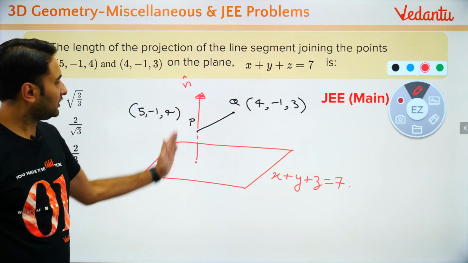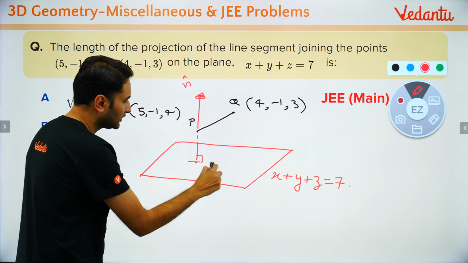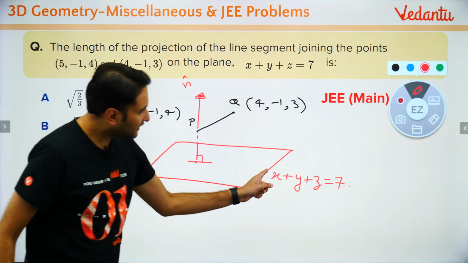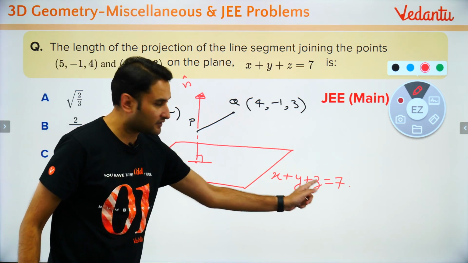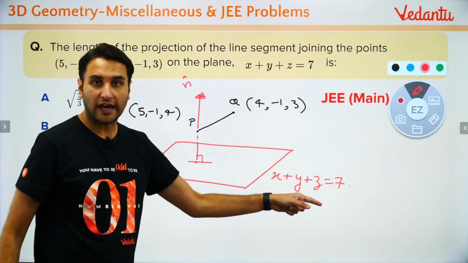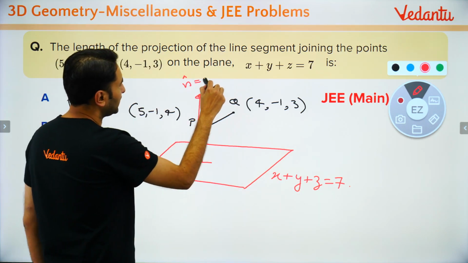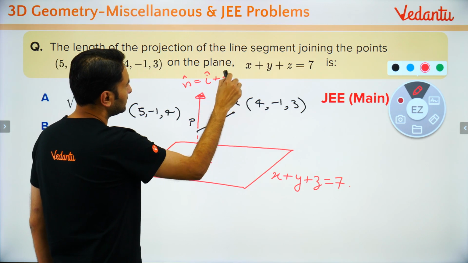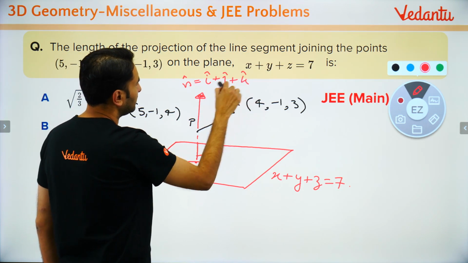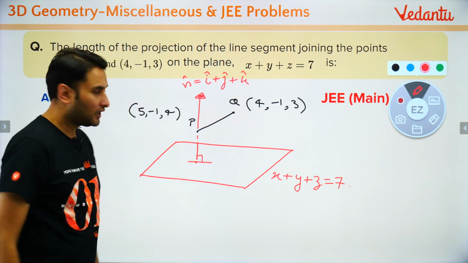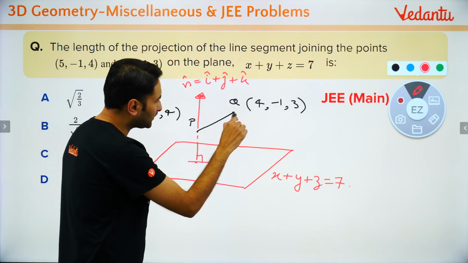You know this direction, normal to the plane, is given by the coefficients of x, y and z: 1, 1, 1, that is i, j, k. So the normal is 1i, 1j, 1k. What do you want?